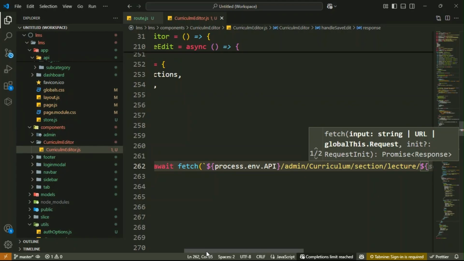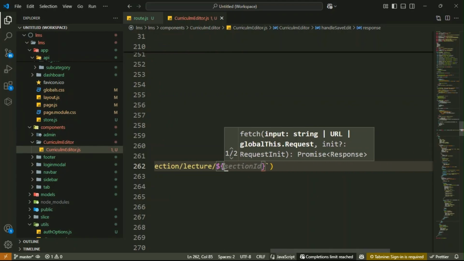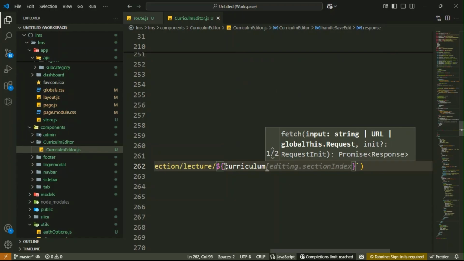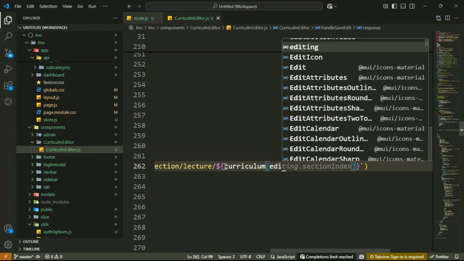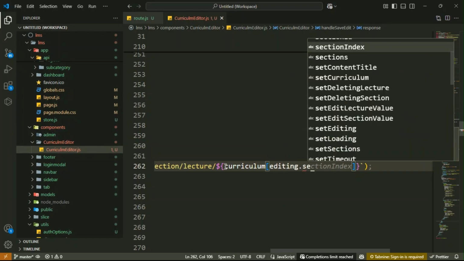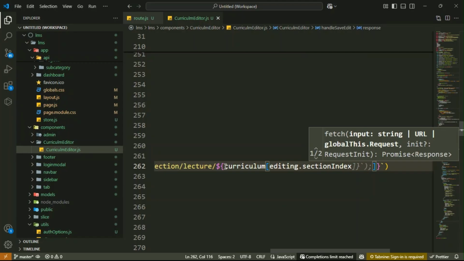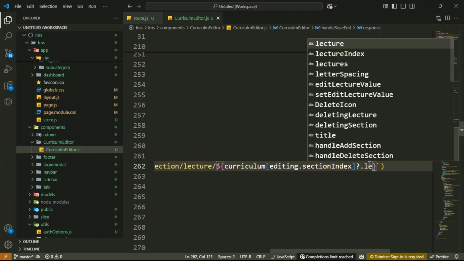Here basically I want to access the lecture ID. So how can you access this? It is very simple. Curriculum, then inside a square bracket, editing dot section index, editing dot section index, then dot lectures.